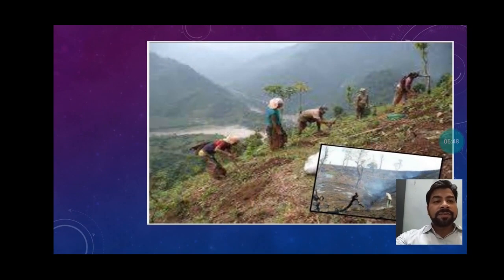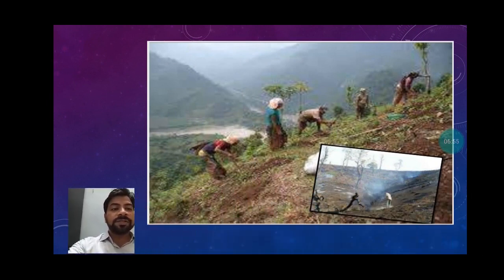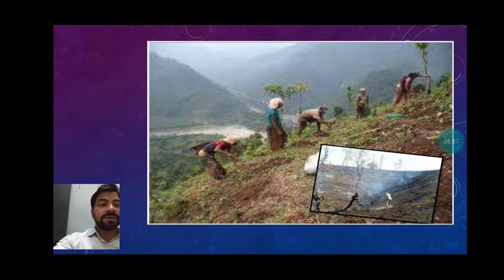You can see here, students, this is one image, one picture of jhum cultivation, how farmers are clearing the forest regions. They are cutting down the trees, clearing the land, clearing the pocket or patch of land. You can see they are burning the trees and mixing the ashes. So this is jhum cultivation.